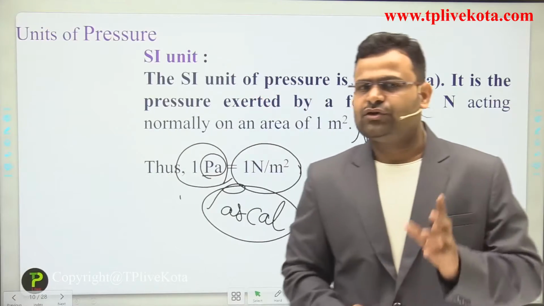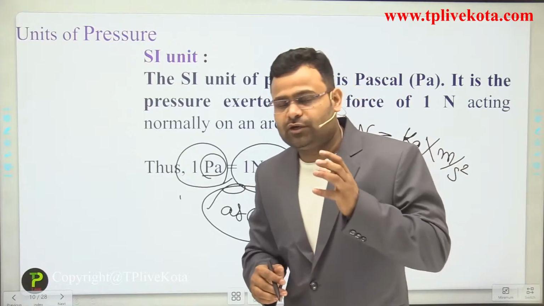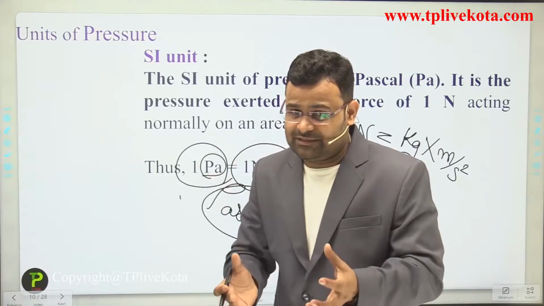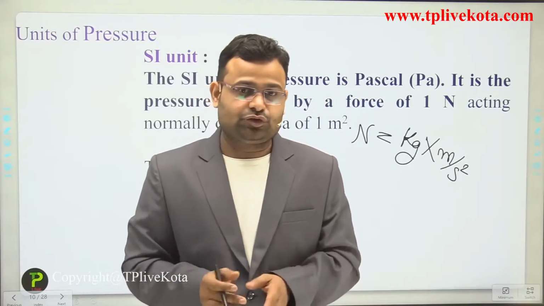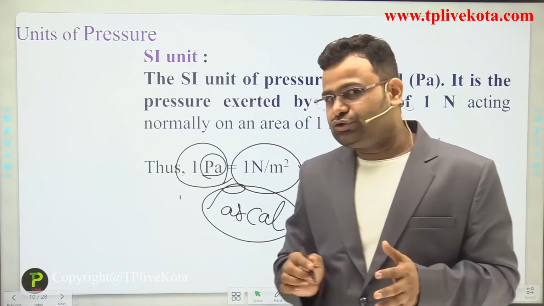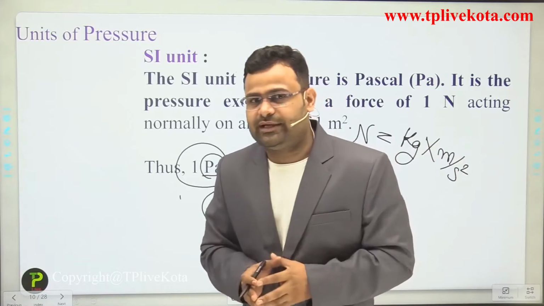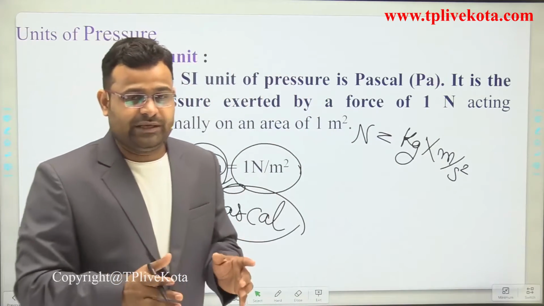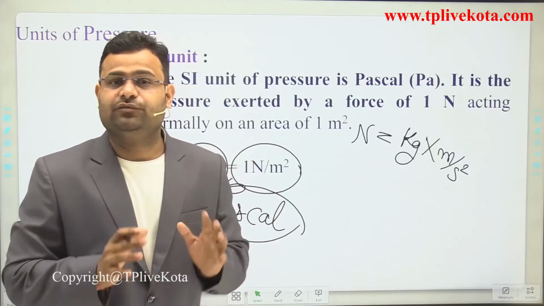First, if someone wants to describe what 1 Pascal is: 1 Pascal pressure is when we apply a force of 1 Newton on a particular 1 meter square area. The pressure is known as 1 Pascal.